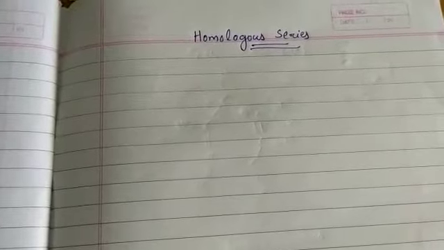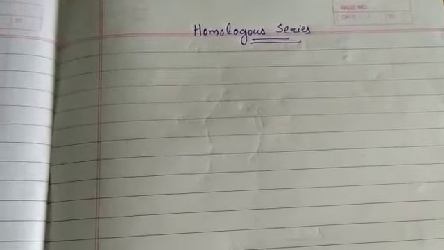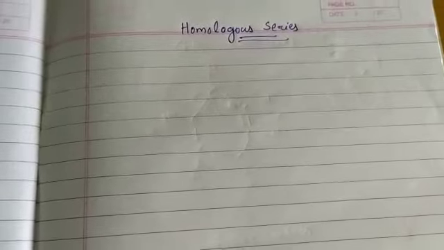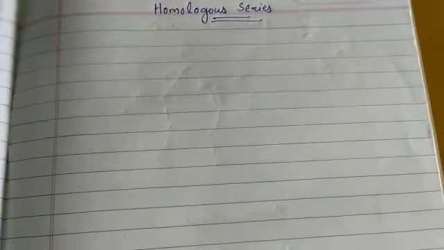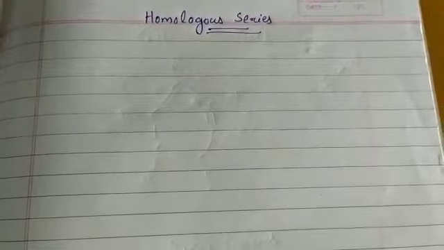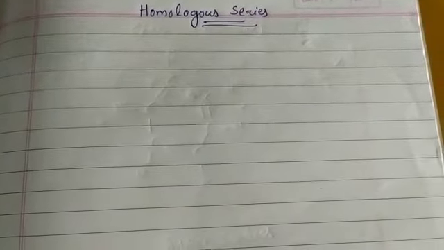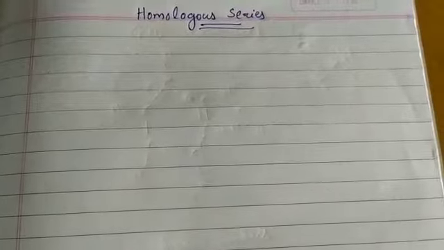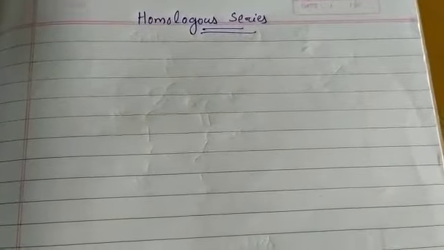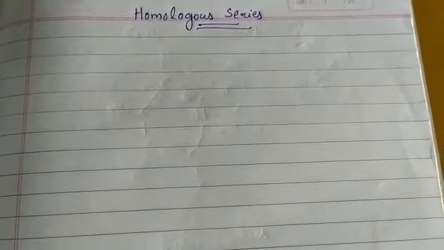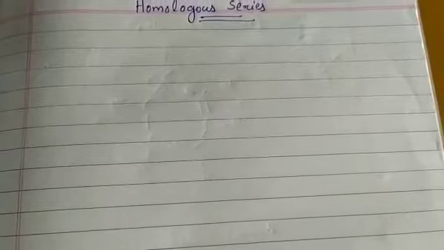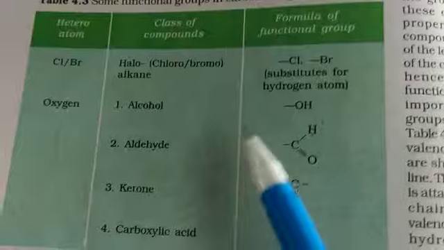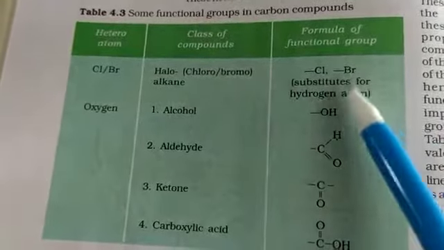So in the previous class we studied the different types of carbon compounds, like saturated and unsaturated carbon compounds, which are named alkane, alkene, alkyne. All these carbon atoms are linked together to form chains of varying lengths. These chains can be branched also, and the hydrogen atom or other atoms on these carbon chains can be replaced by any of the functional groups, like it is given. You can see these are the functional groups.